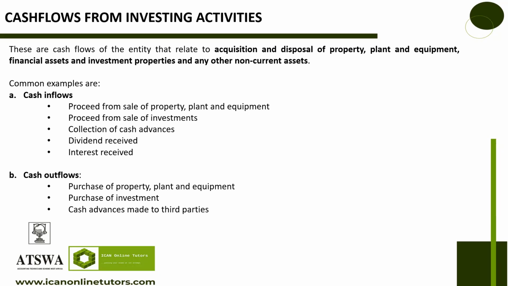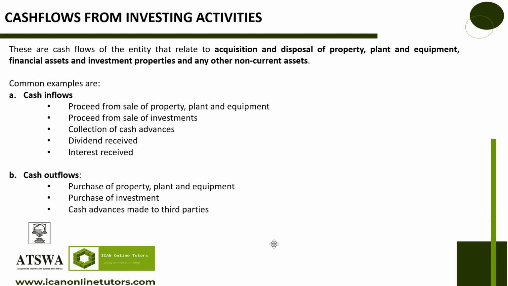So let's look at the common examples of what we would term as inflow for investing activity. If I sell my house, we're using a business, if I sell one of my business equipment, any money I receive from it, the business equipment is not what I do.